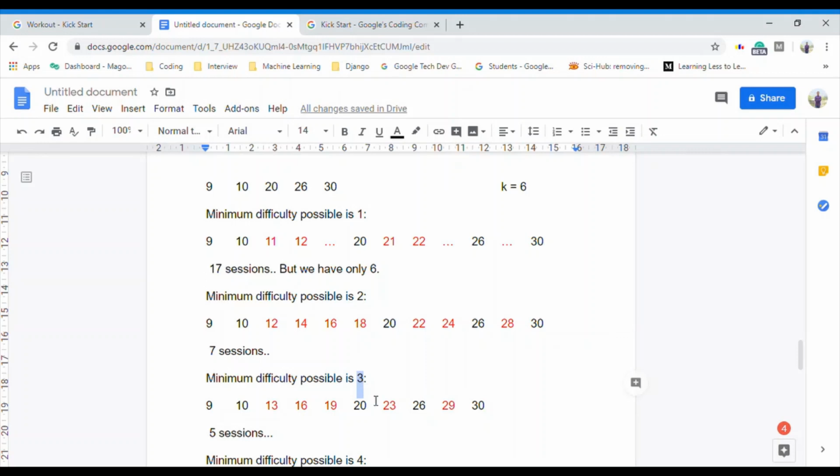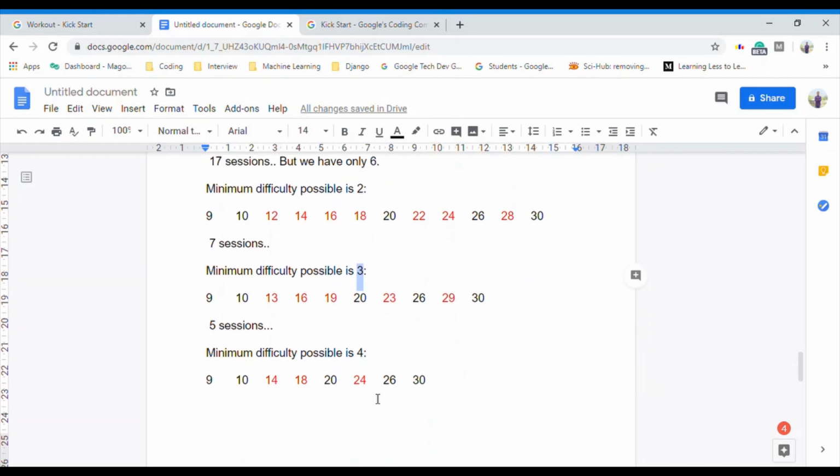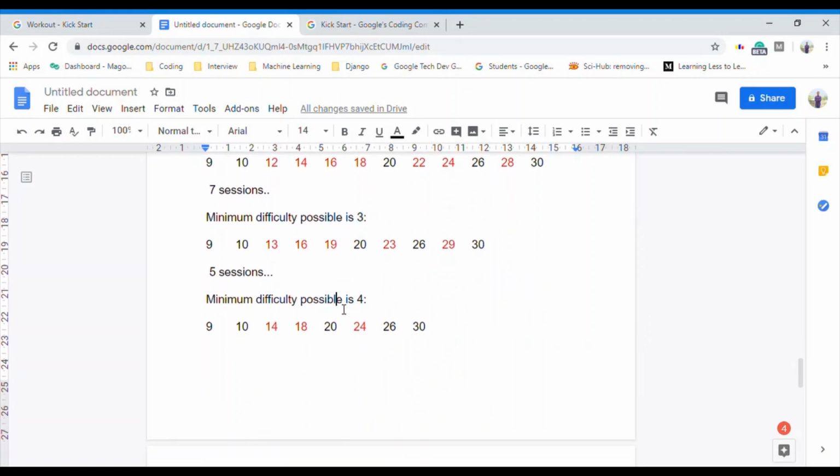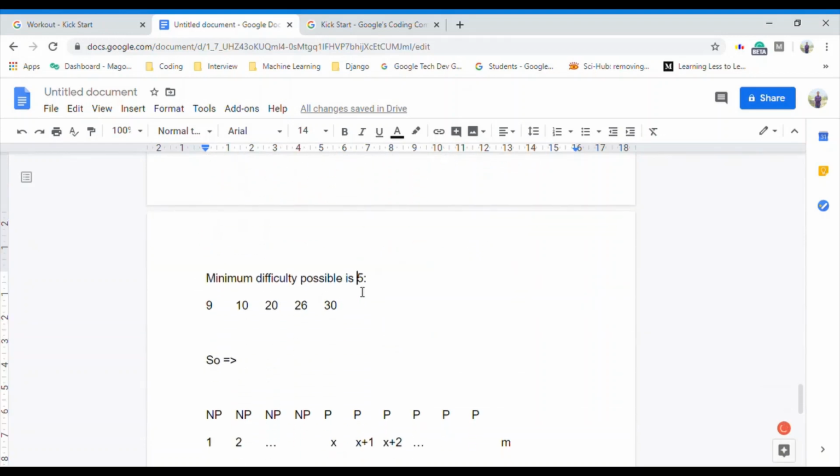Okay. One key observation that you need to make is that, let's check for 4, you can do it with 3 sessions. That is, minimum difficulty of the program can be 4 if we use 3 sessions. Minimum difficulty of the program is 5 when we add a session at 15, right?